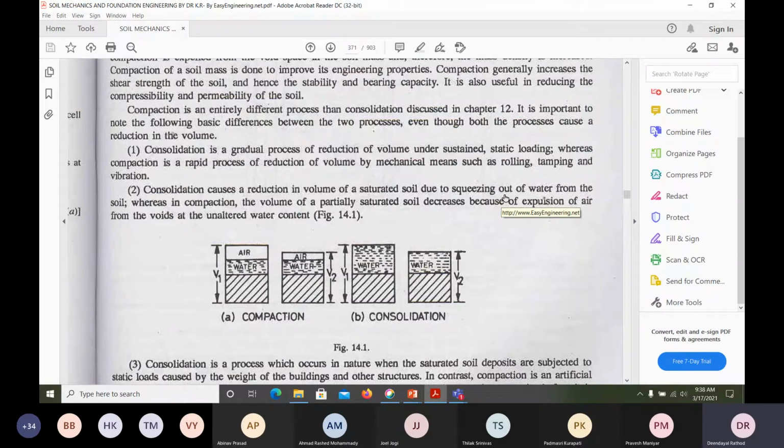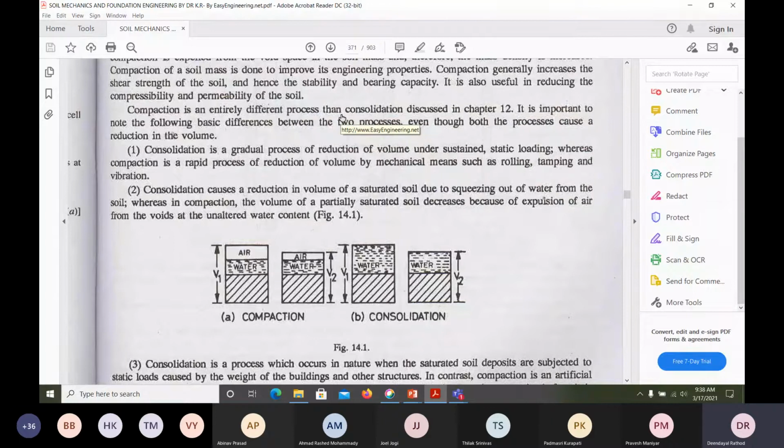There are two terms actually: compaction and consolidation. Consolidation is the next chapter. Today we'll study something about the compaction, and I will define the consolidation also. Compaction is the expulsion of air from the soil because of the dynamic effort.